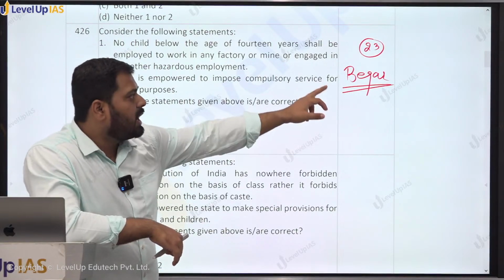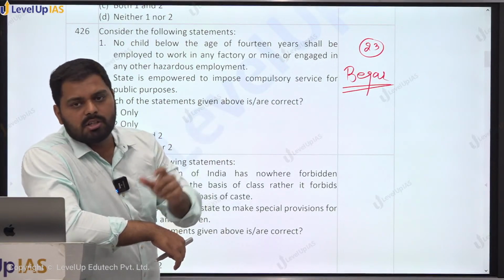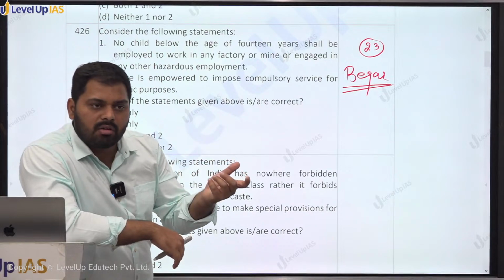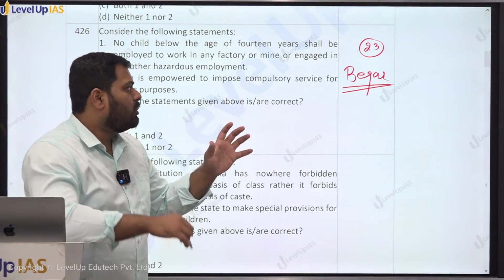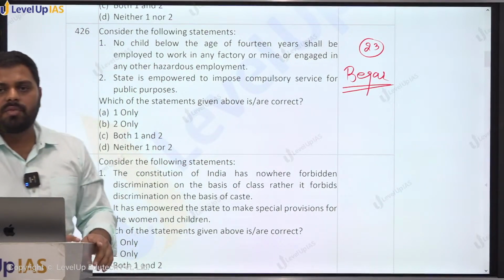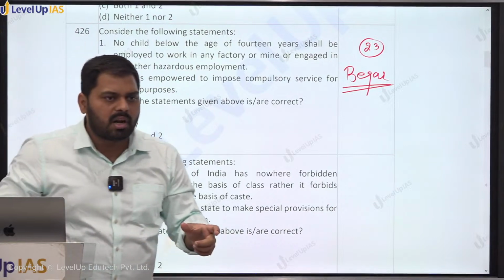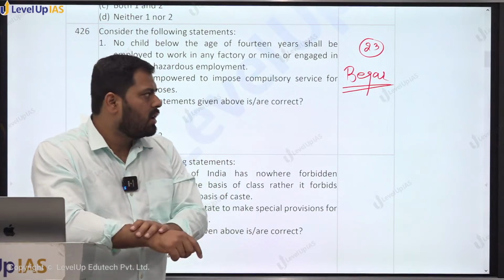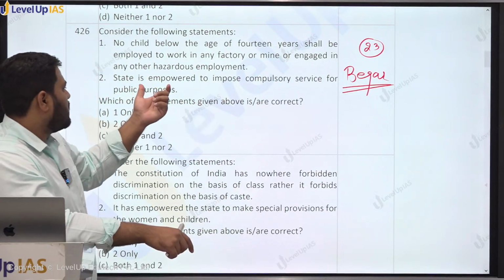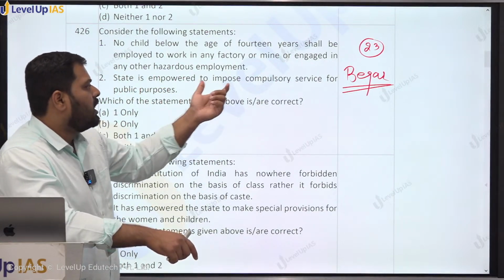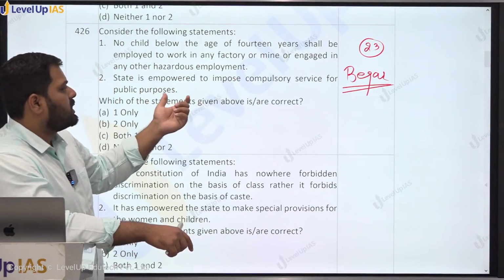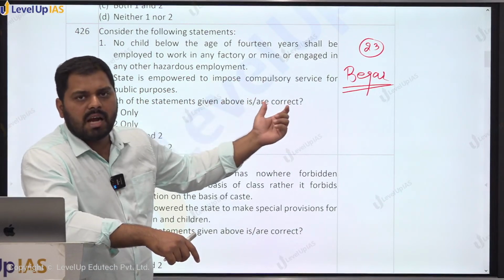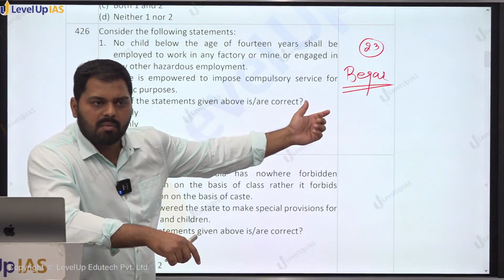तो क्या ये बेगार है? Should it be considered as begar and should it be stopped under Article 23? So no, Article 23 generally says that there will be a prohibition on human trafficking and a prohibition on begar, that is free labor or forced labor. But such labor which a person does for the state for public purposes, that is compulsory service, will not be considered as begar, right?